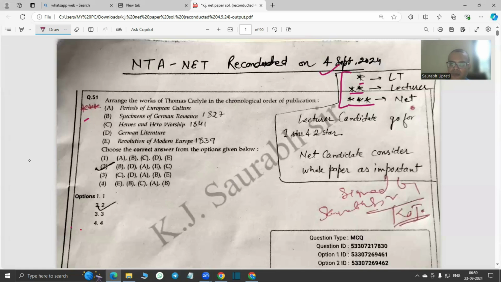So we have also mentioned here that lecturer candidates should go for 1 star and 2 star both. If you are a serious PGT English aspirant, especially Uttarakhand lecturer, or else if you are preparing for other exams also, there are many viewers that join us from different states. So they can look at 1 and 2 stars as very important. And for net candidates, of course, the whole paper is important.